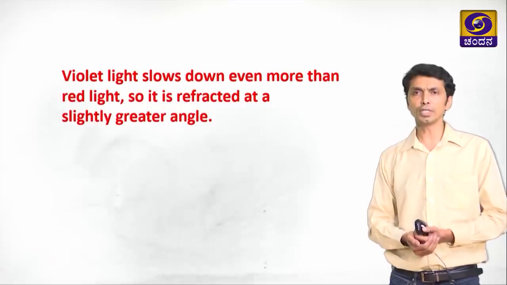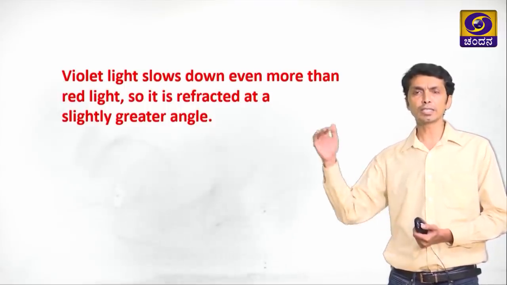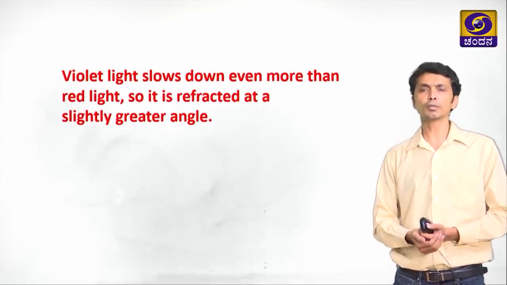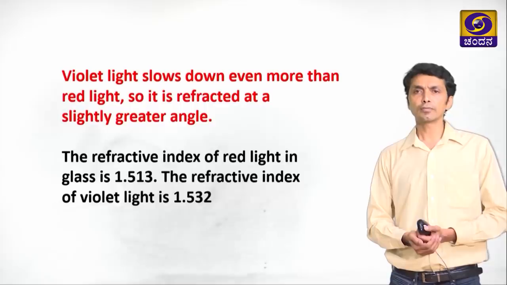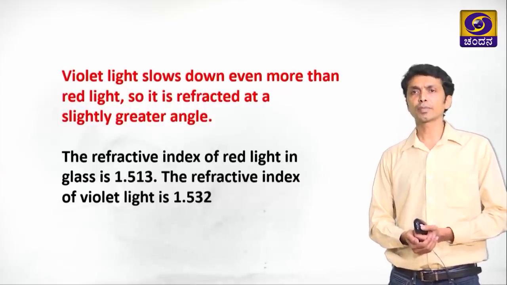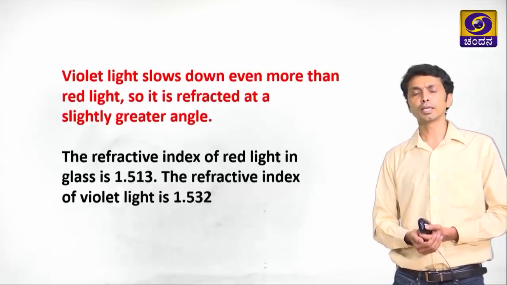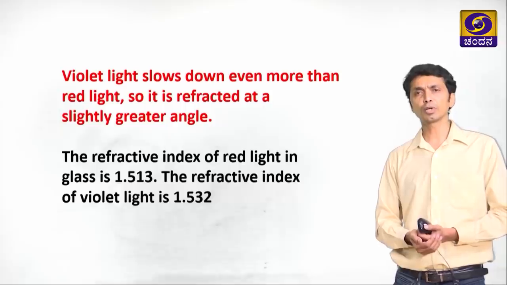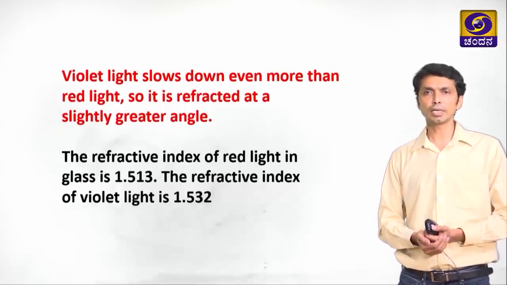It moves slowly, so it is refracted at a slightly greater angle. It bends the most because it moves slowly, because it has a lesser wavelength. The refractive index of red light is 1.513 and the refractive index of violet light is 1.532. As you can see, the refractive index of violet is more, it bends more. The refractive index of red is less, it bends less.